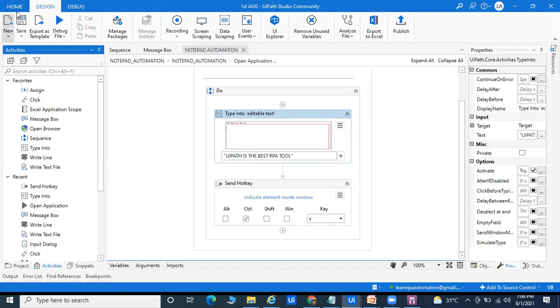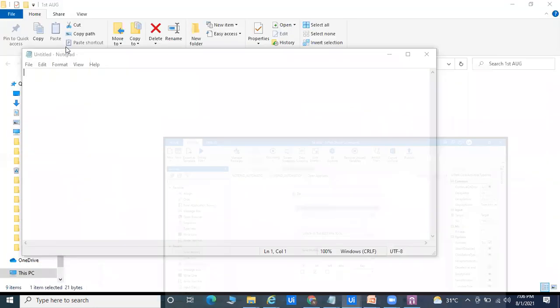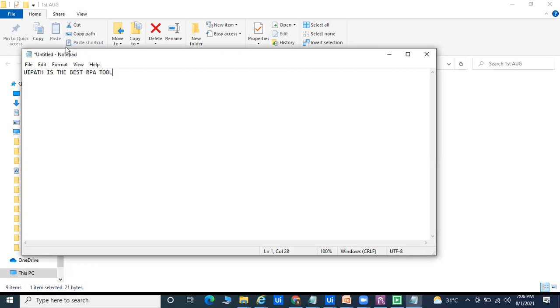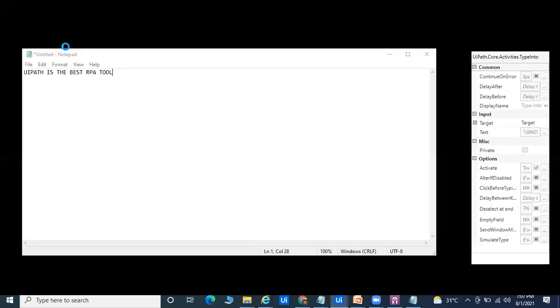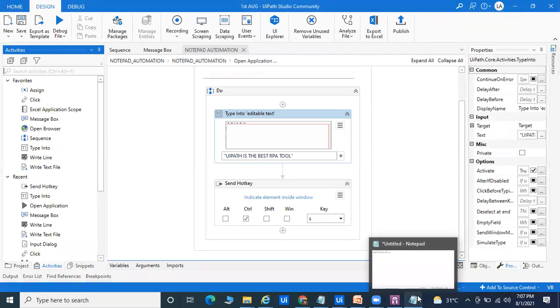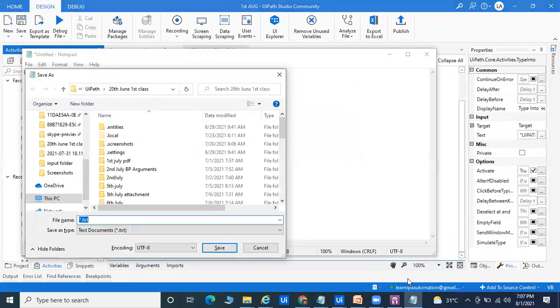When you run it till now, what will happen? It will launch the new notepad. It will write UiPath is the best RPA tool. And after that, it will try to save the data. Okay, so it's already done. You can see here in front of you, the tool is working fine and it's going to save. Whenever it goes for the save, you can see it's coming here. So here I want to pass the name of your notepad and go for the save.